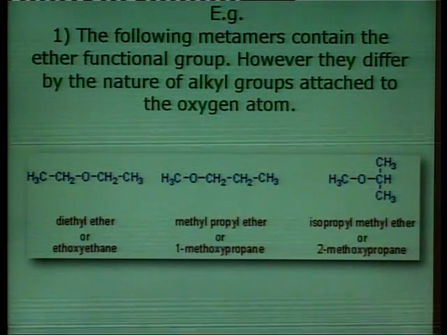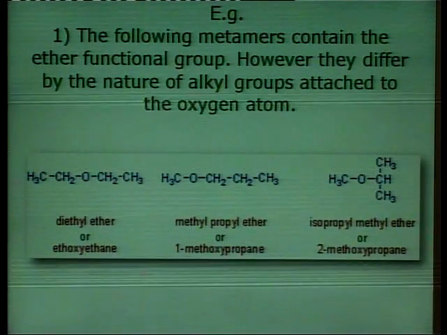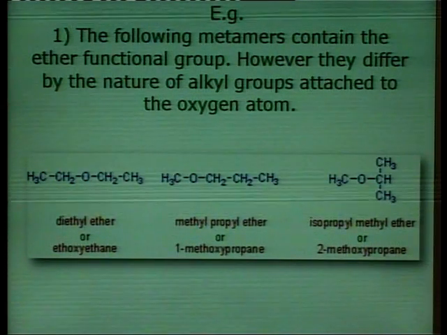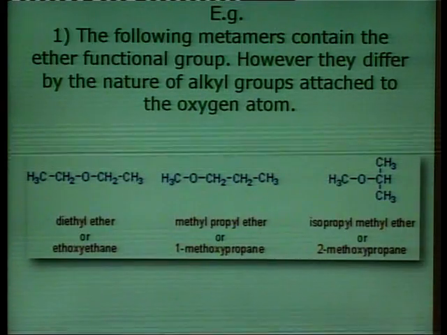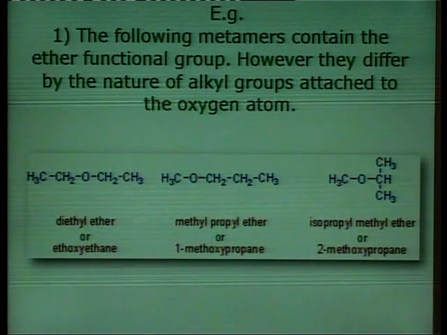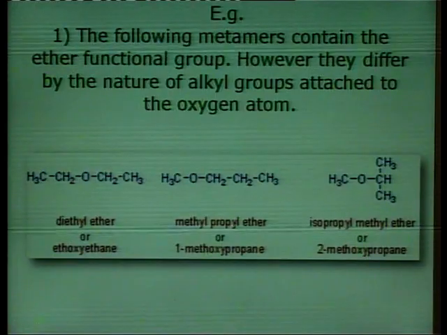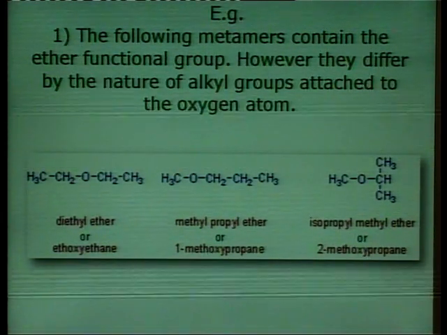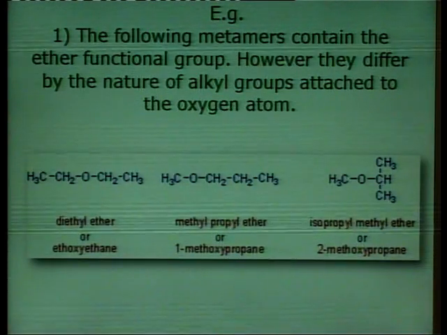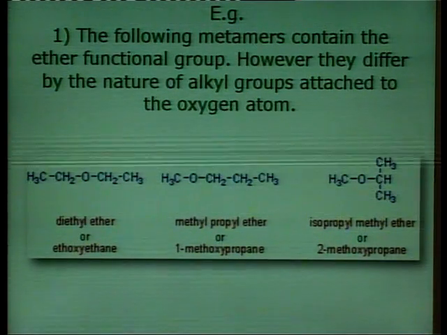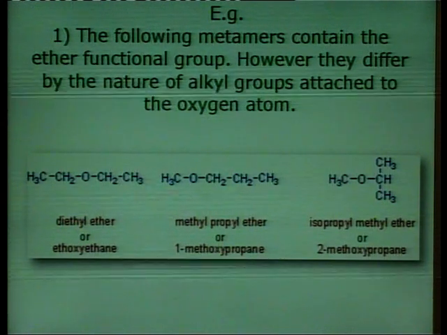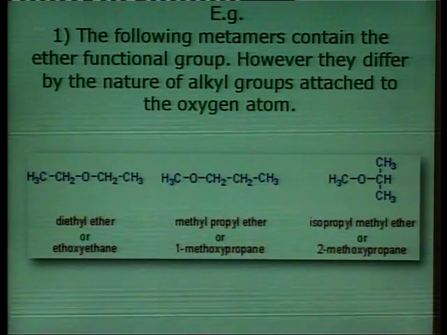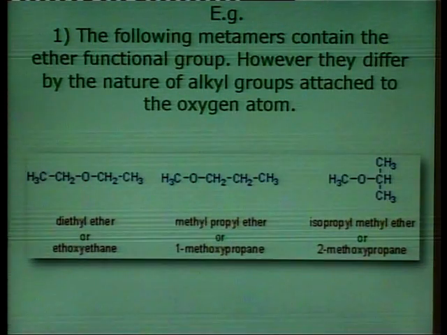In diethyl ether, the oxygen is in the center of the chain, while in the case of 1-methoxypropane, this is again an example of an ether, but at one end of the oxygen there is only one methyl group, while on the other side of the chain there is a propyl group.